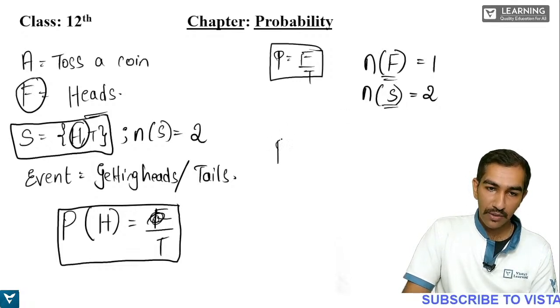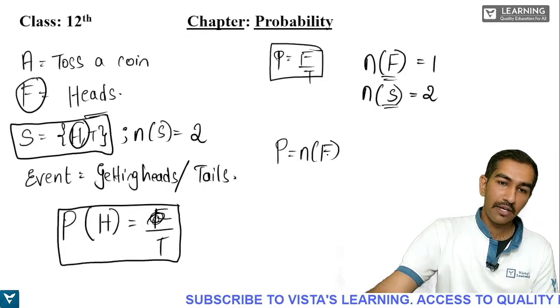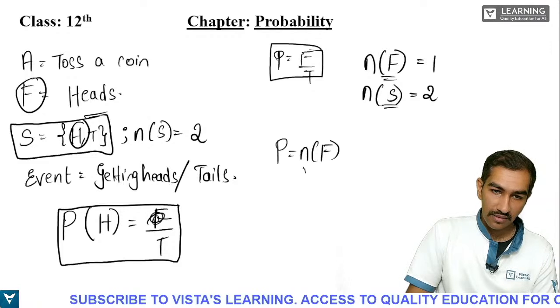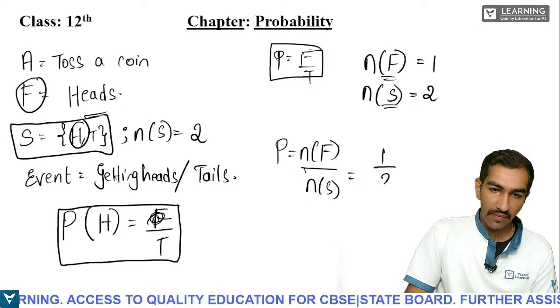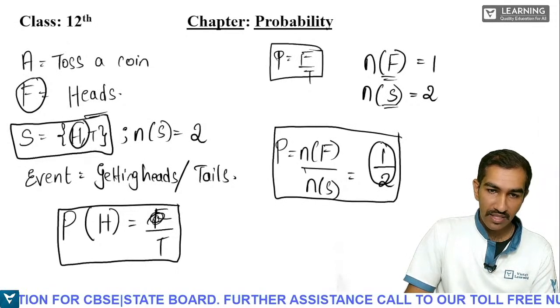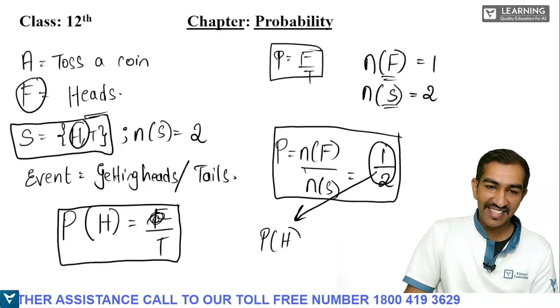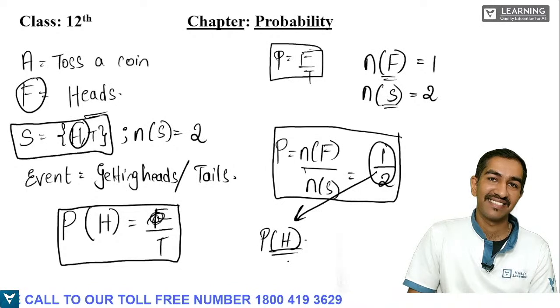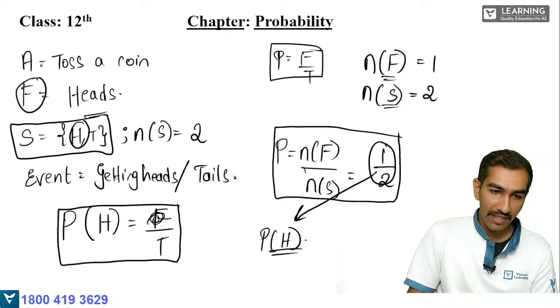Now what is probability? You can write P is equal to n of F by n of S, which is equal to 1 divided by 2. So what is this 1 divided by 2, students? This 1 divided by 2 is nothing but the probability of getting heads. Understood? Probability of getting heads is equal to 1 divided by 2.